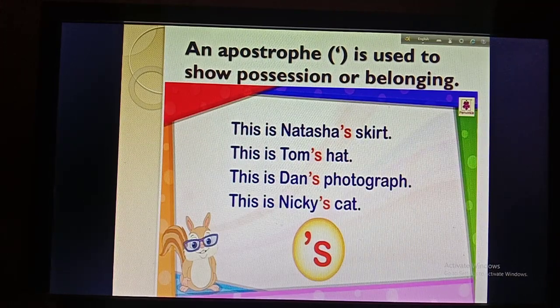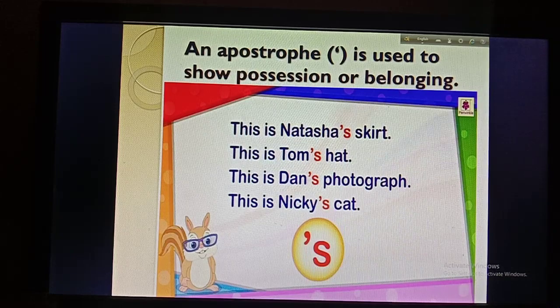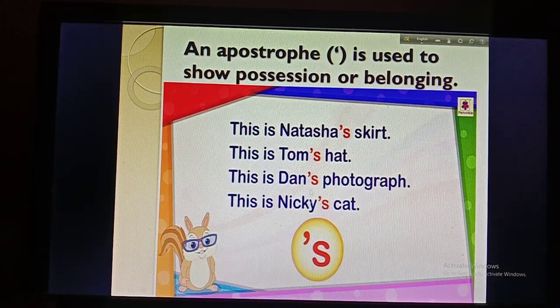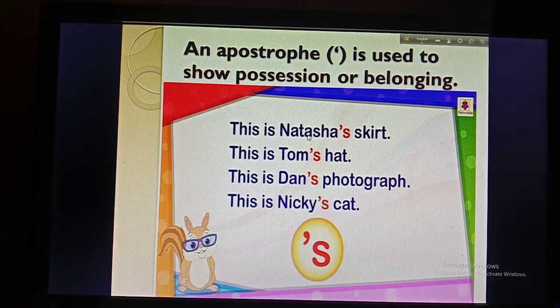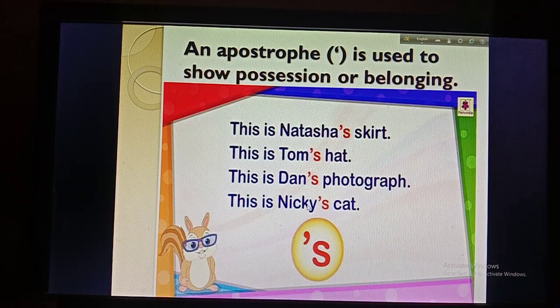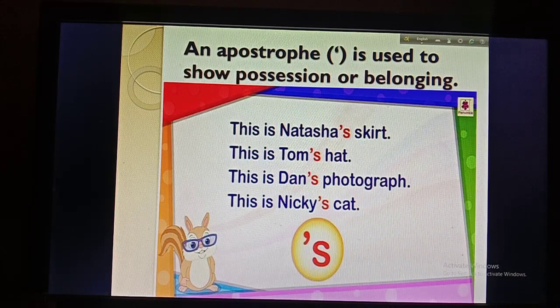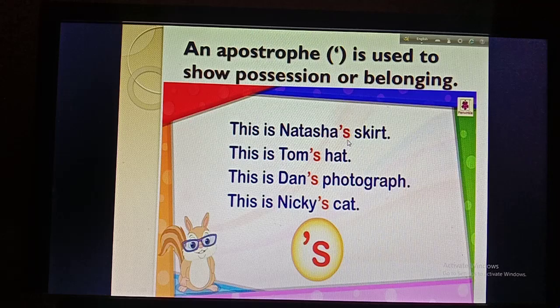When the noun is plural, the rule will not be the same, okay. I am going to show you later. First of all, you learn that when the nouns are singular, that means Natasha, Tom, Dan, Nikki, and we want to show the possession of these nouns, we have to use apostrophe s, okay.